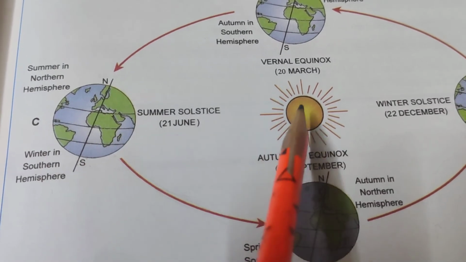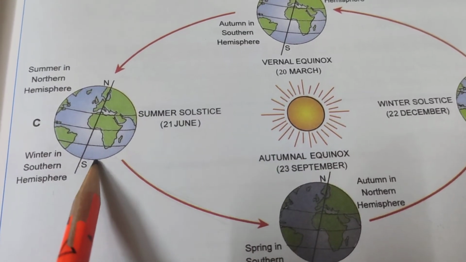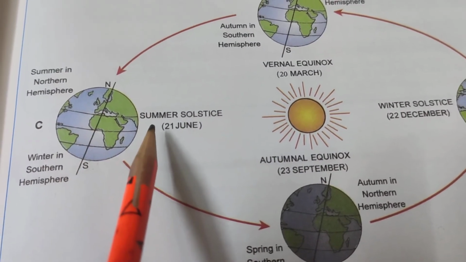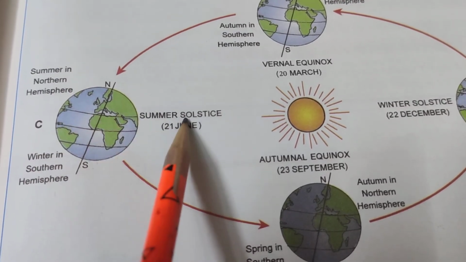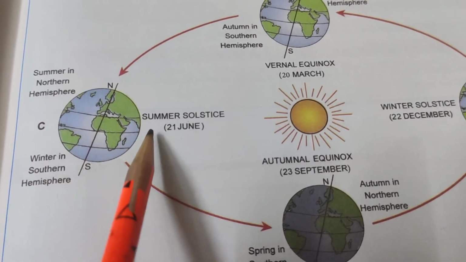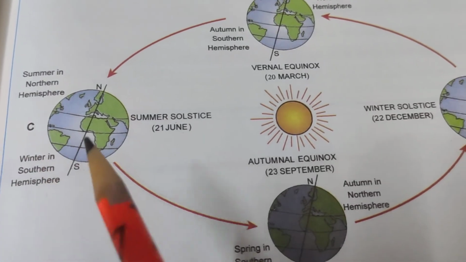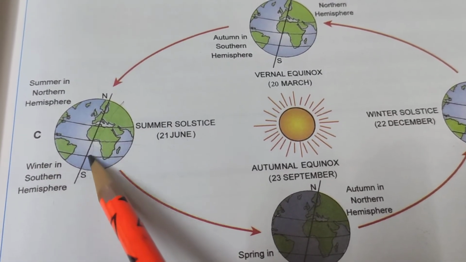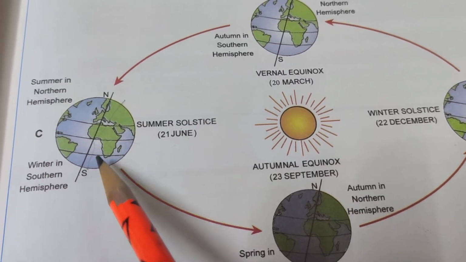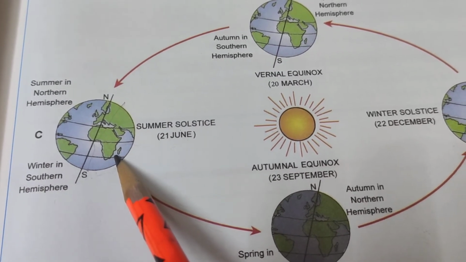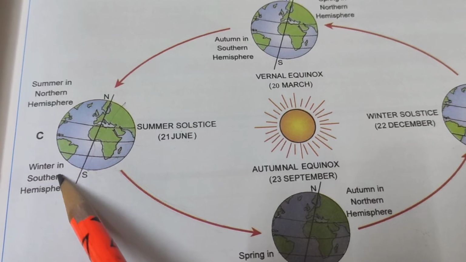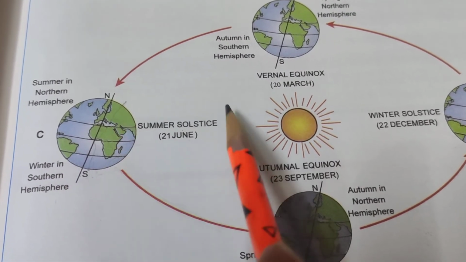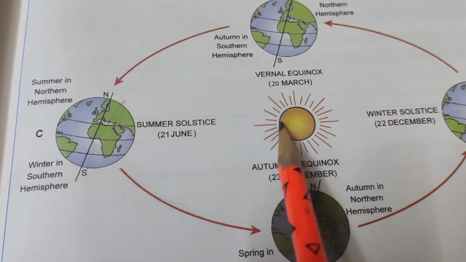And you can see the earth is a little tilted towards the sun. The northern hemisphere is above the equator, and the southern hemisphere is below the equator. The southern hemisphere is a little away from the sun, and the northern hemisphere is closer to the sun.